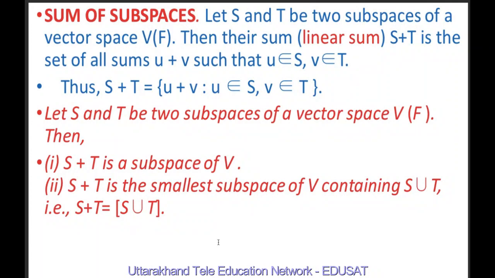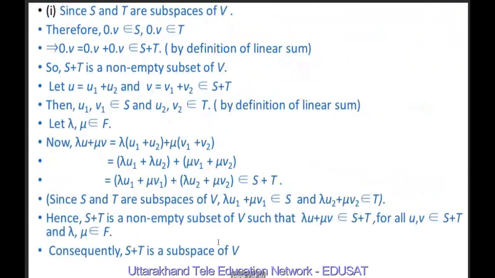Let S and T be two subspaces of a vector space V over F. Then number 1, S plus T is a subspace of V. Number 2, S plus T is the smallest subspace of V containing S union T. Let's prove this result.